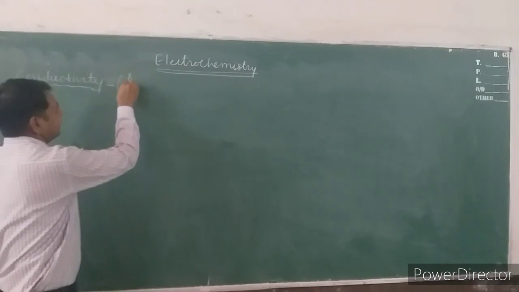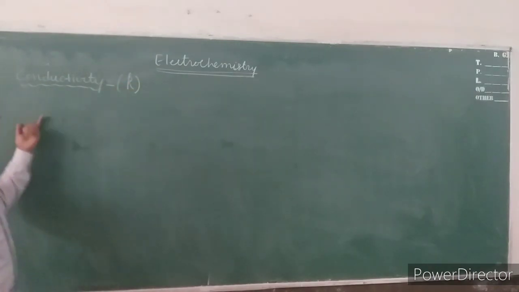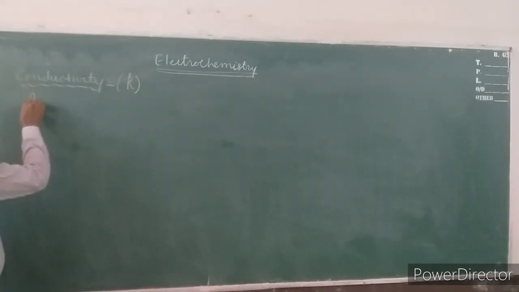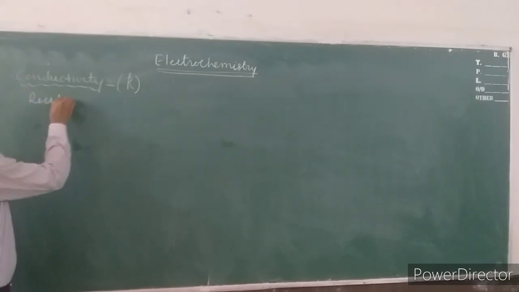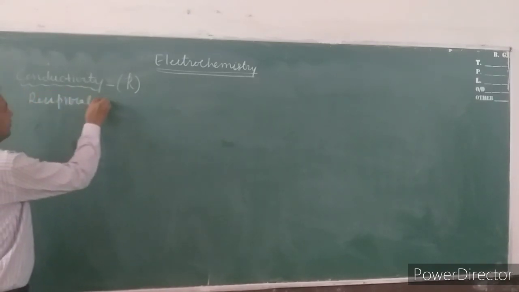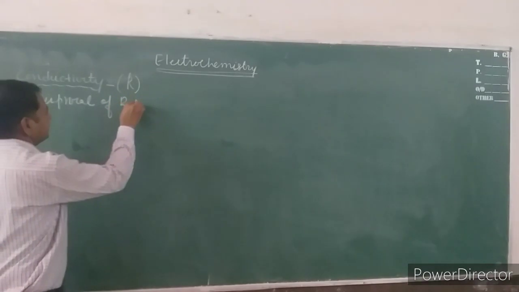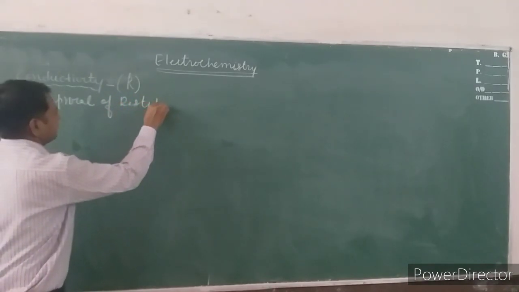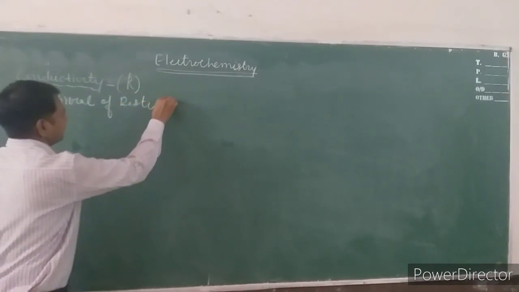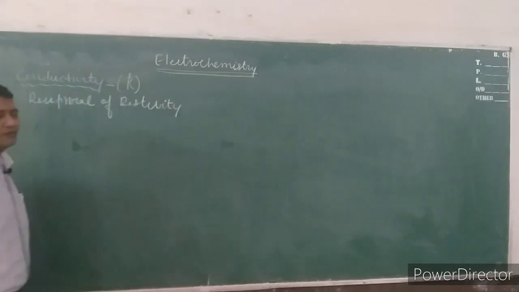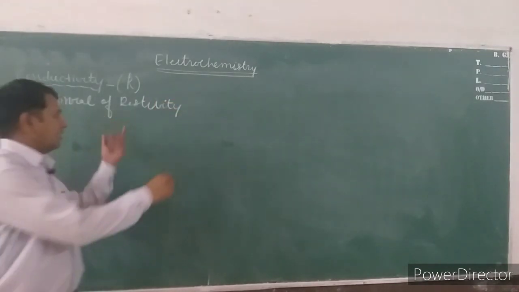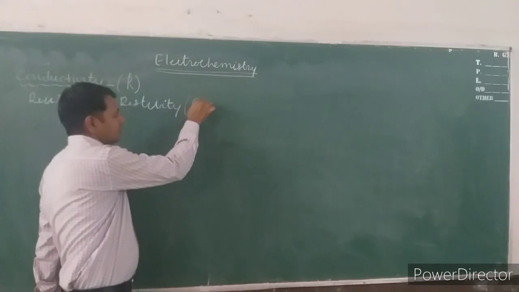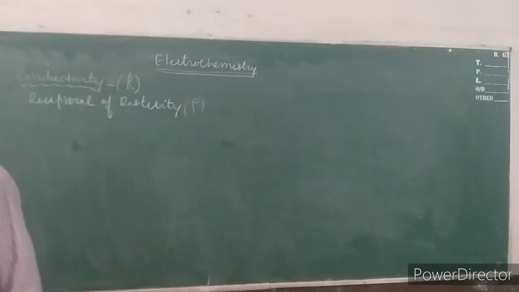The symbol of conductivity is kappa, and this kappa is known as the reciprocal of resistivity. Regarding resistivity, we have already discussed that the symbol of resistivity is rho, and it is also known as specific resistance.